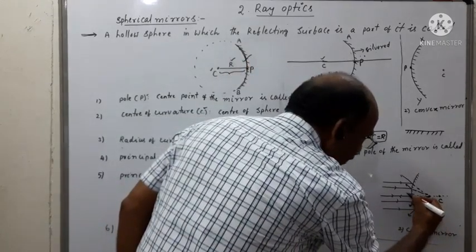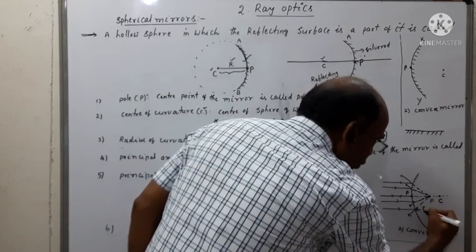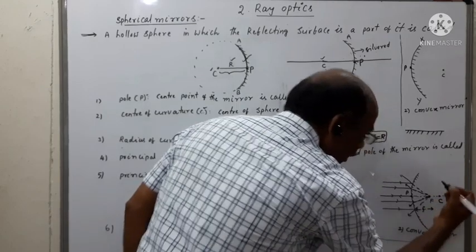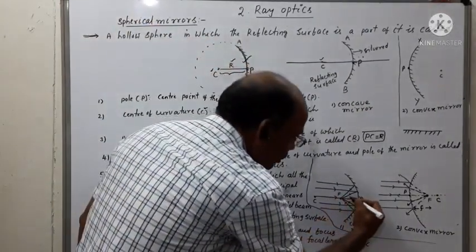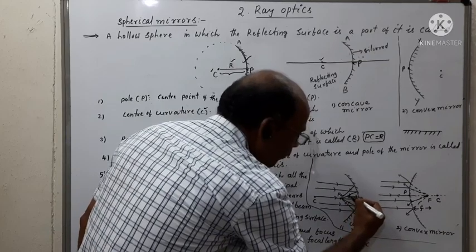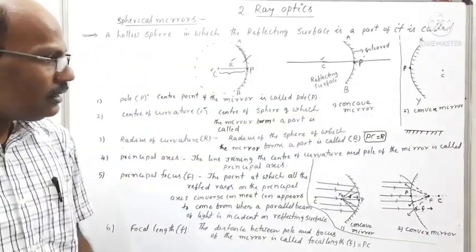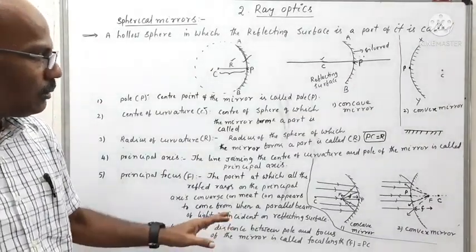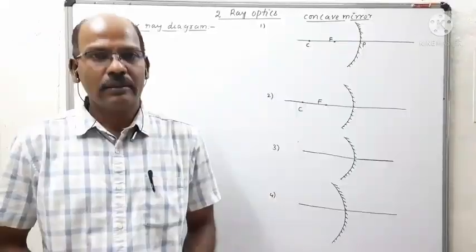This is the pole and this is the focus. The distance between the two is represented by small letter f, called focal length. So these are the important terms observed in the case of 2 types of spherical mirrors.